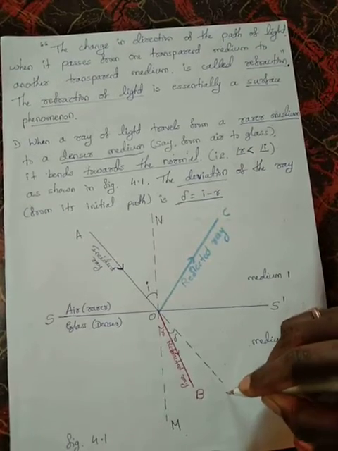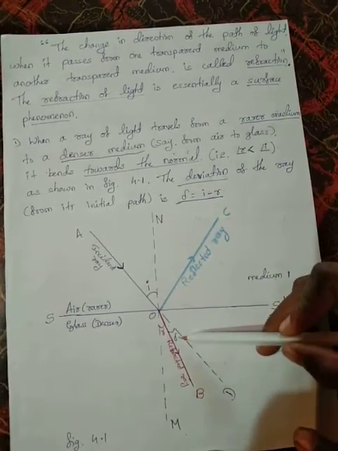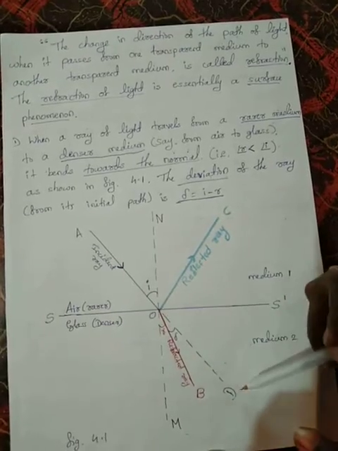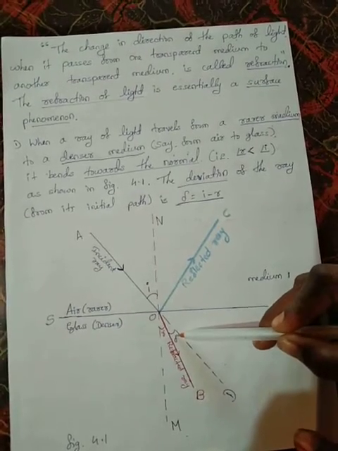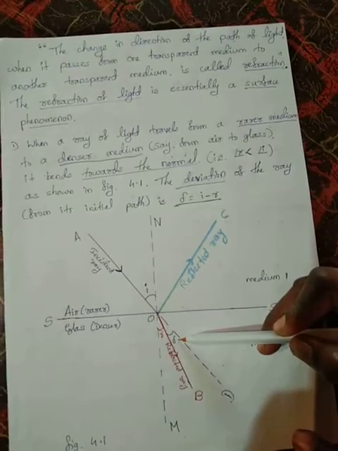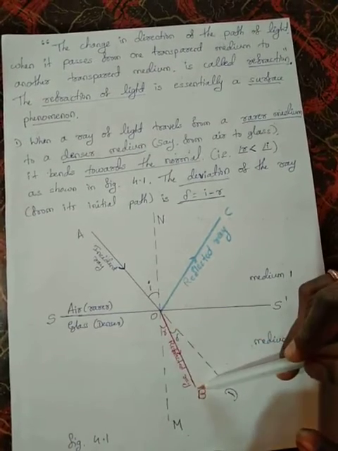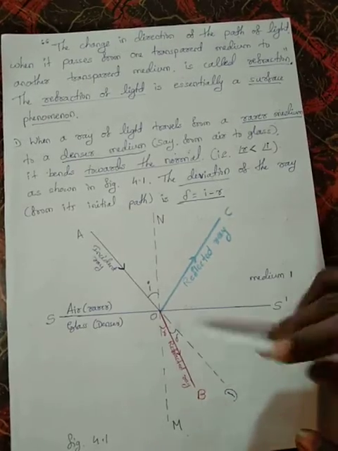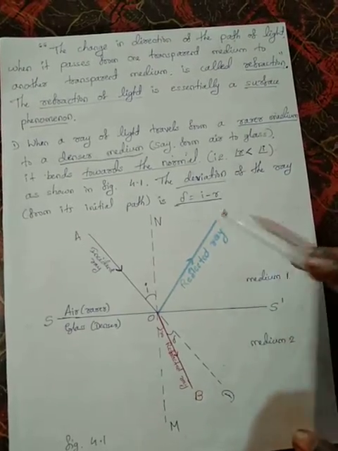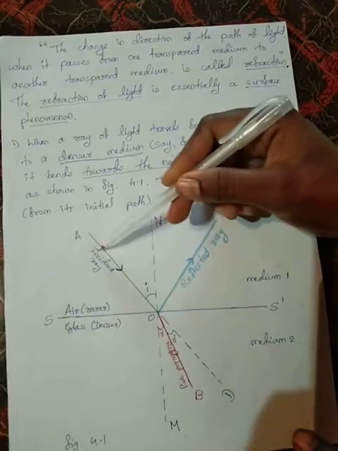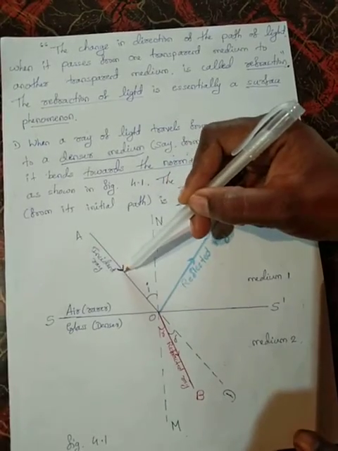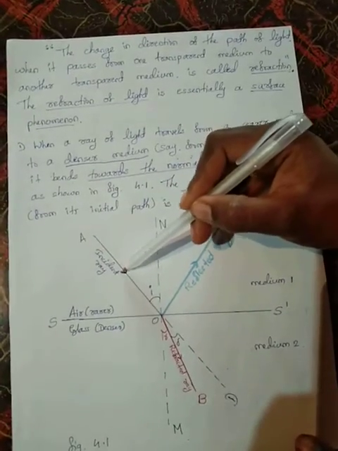Take this as D. BOD is the angle of deviation. That is i minus r. You will get the angle of deviation. Clear? Red ray is the refracted ray, green ray is the reflected ray, and this blue color ray is the incident ray. In the ray diagram, arrow marks are very, very important.